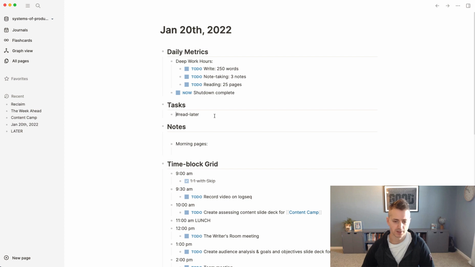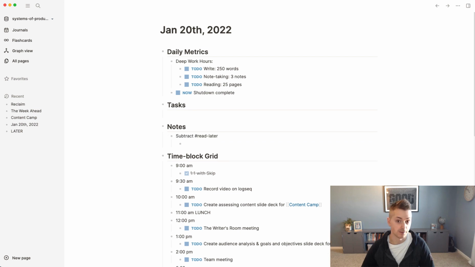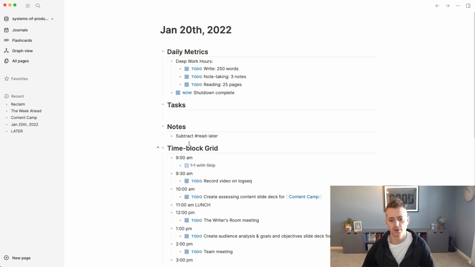So if I just do Read Later, we can do that. Maybe, what was a book that just came up today? Subtract was the idea, and that came up in my skip level meeting this morning. So maybe it's just Subtract. I want to jot that down quick. I should actually move this to notes, because it's not really a task unless I say buy Subtract. But anyway, this Read Later then becomes its own page.